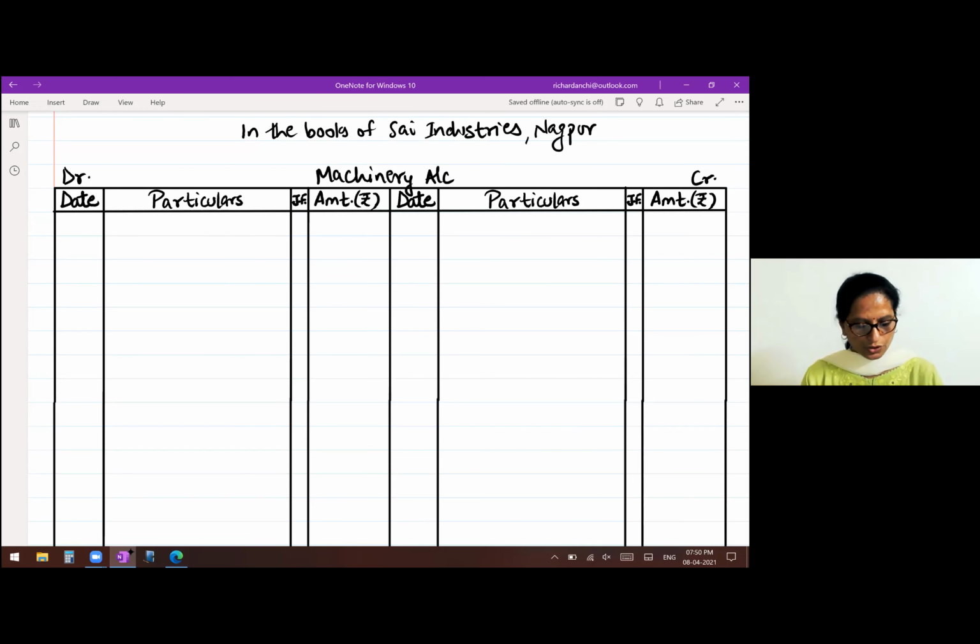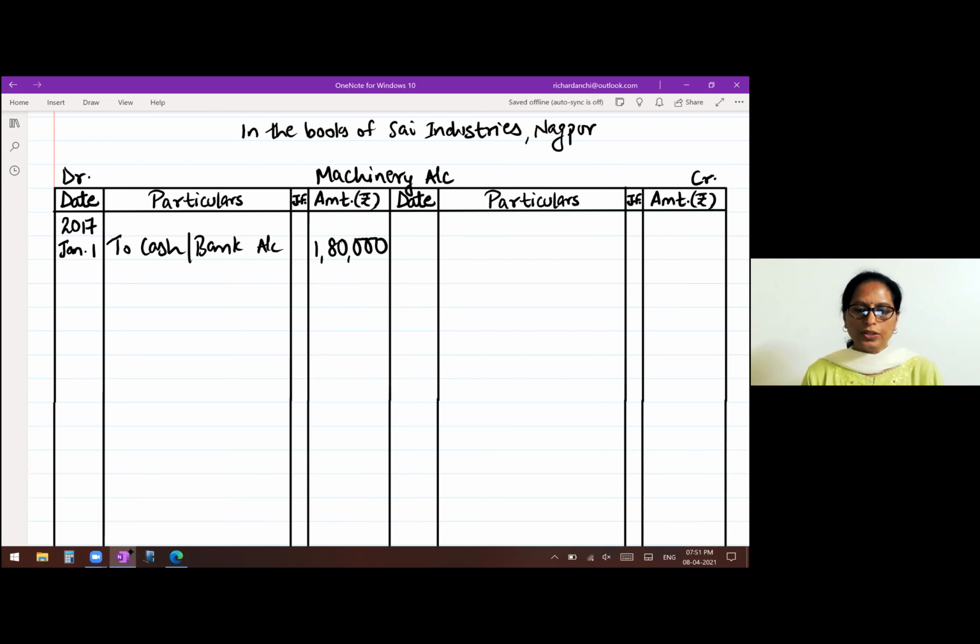There is a purchase of machine on 1st January 2017. So on the debit side, write 2017, you're purchasing, so machinery account debit to cash or bank. This is January 1st. So write on the debit side to cash or bank account 1,80,000. You have to add the cost of installation also.